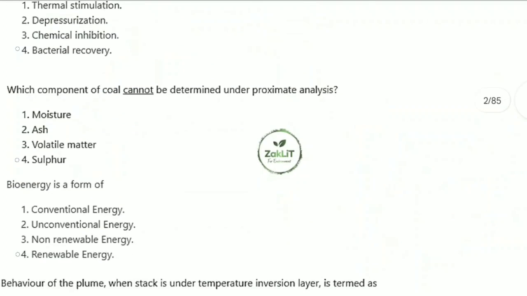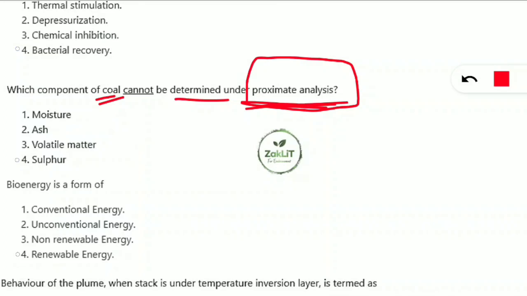Let's move to the next question. Which component of coal cannot be determined under proximate analysis? Proximate analysis is the technique for checking coal properties, and which thing cannot be determined for coal through proximate analysis? The correct option will be option 4. Sulfur content we cannot determine with the help of proximate analysis, but moisture content, ash content, volatile matter, all these things present in the coal we can determine with the help of the proximate analysis technique.